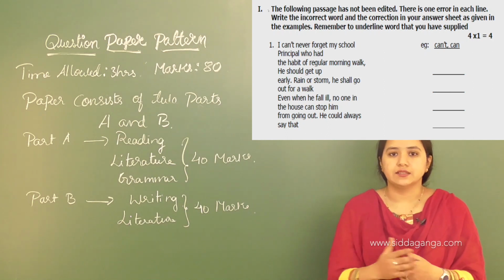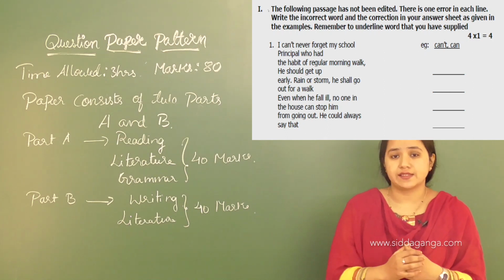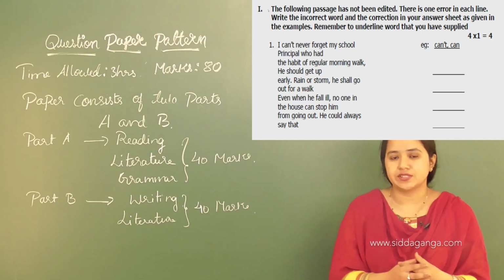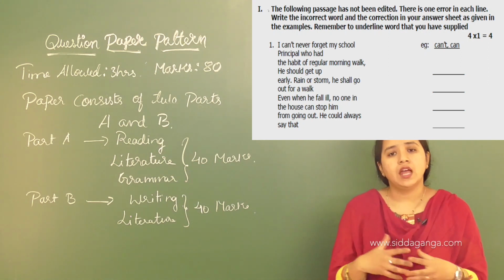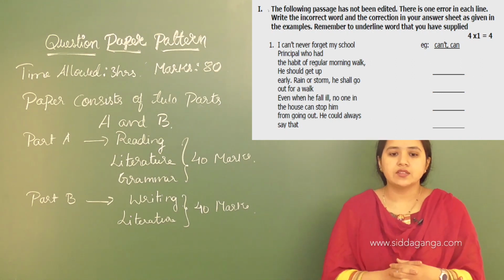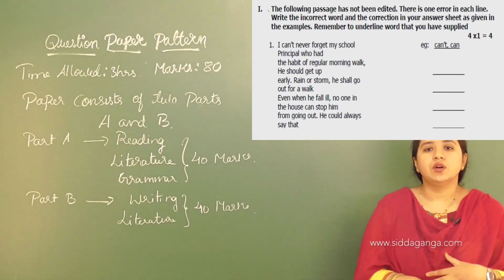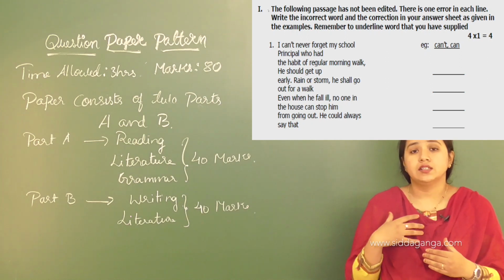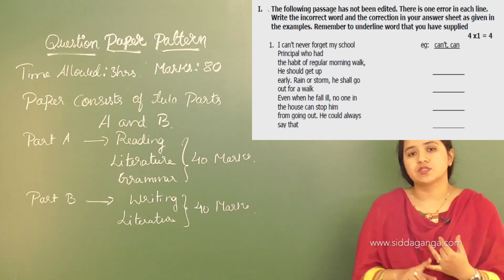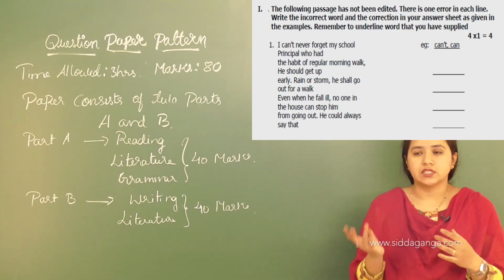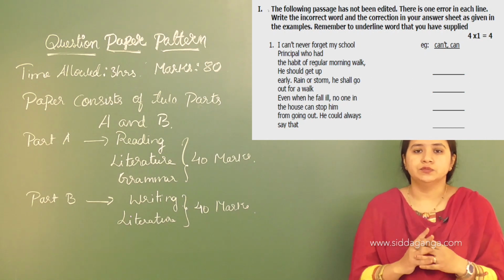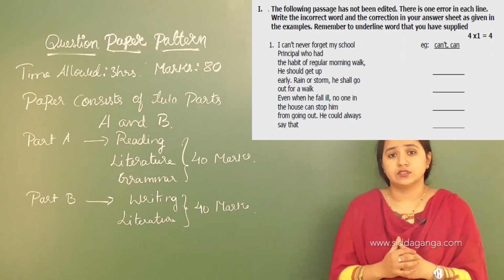You will get passages related to the text, either detailed or non-detailed, and also poetry sections in passage form, and you will get questions based on those passages. Next is the grammar, which is related to all the basic grammar and rules like modals, tenses, prepositions, parts of speech, conjunctions, adjectives, articles, all the grammar which is very important for your exam and for the language.